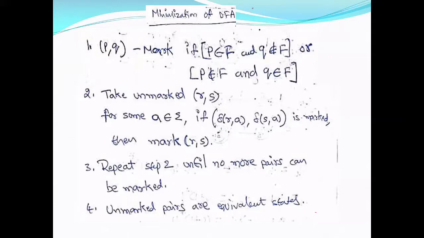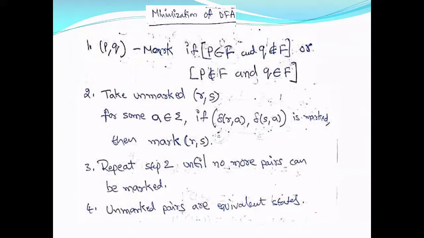This procedure is applicable only for DFA, not for NFA and not for NFA with epsilon. You have to convert them into equivalent DFAs, and then you can minimize. So how we minimize is, we should form a table in which rows and columns are the states. Rows are states, columns are also states. So every entry in the table is a pair of states. It's like a matrix, A of i comma j and A of j comma k and so on.